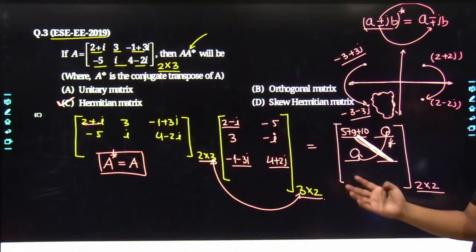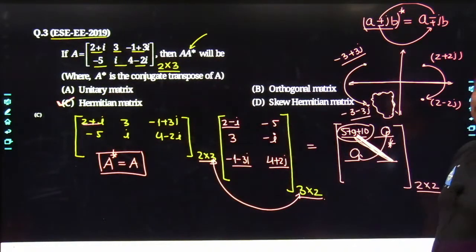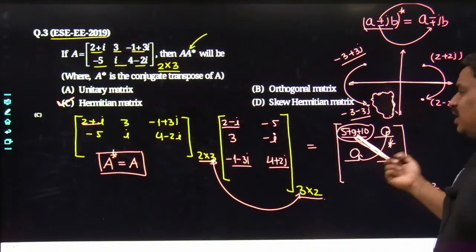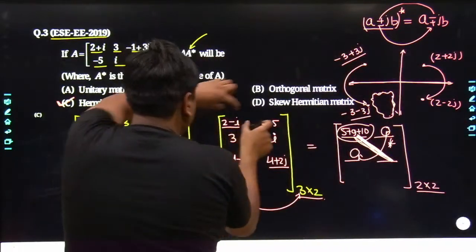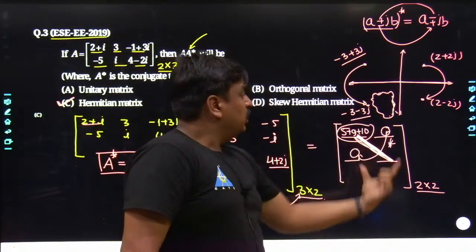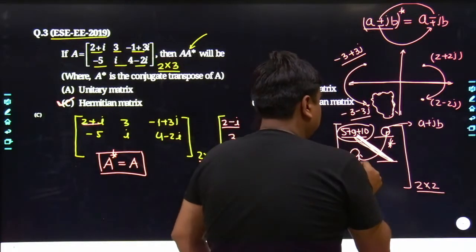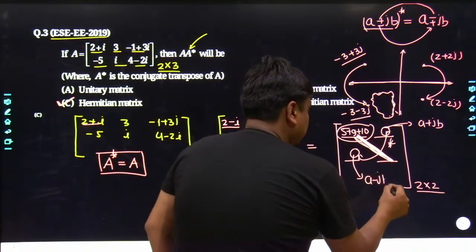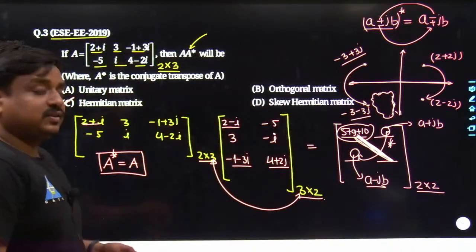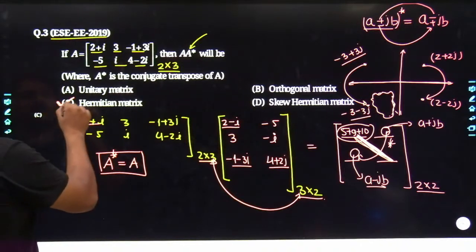Anyways, once you calculate this result, definitely the principal diagonal element would be purely real. You can see by yourself the first row, first column is purely real. Even when you calculate the second row, second column, that would also be real, because this is going to be multiplied with this. And the component which you will be calculating over here, if I get the number over here as a plus jb, by default the number here would be a minus jb. So obviously it satisfies the requirement that A transpose conjugate is the same as A. So the best answer for this problem is going to be option C.